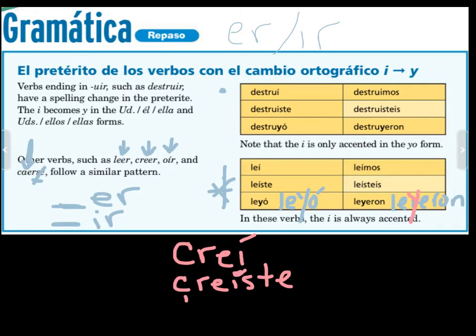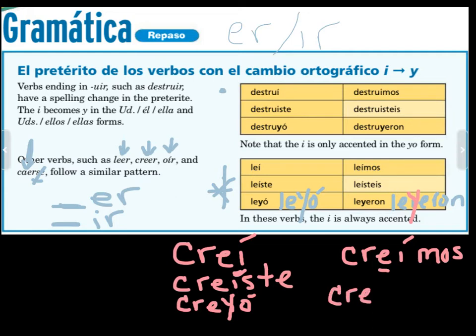And then él, ella, C-R-E, our normal ending would be I-O with the tilde. We don't want that because that leaves us with three vowels in a row, so we change the I to a Y. Creyó. Nosotros creímos with an extra tilde. We don't need that with most verbs, but if there's a vowel before the ending, yes, we do need the tilde there. And then for ellos, C-R-E-I-E-R-O-N, but we see there's a problem because there's three vowels in a row, E-I-E, so we change the I to a Y. Okay.